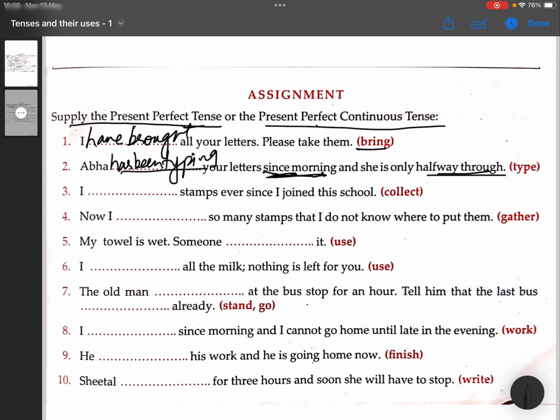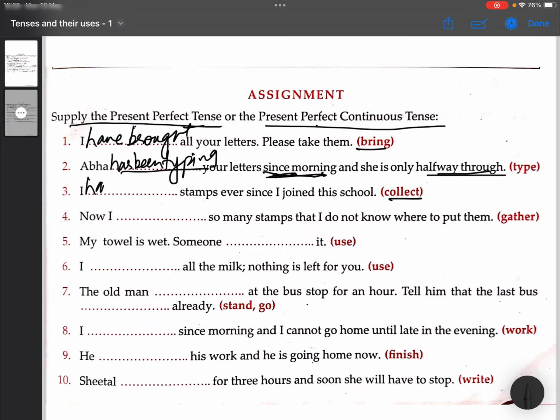Therefore, we have written present perfect continuous tense. That is, it started somewhere in the past, but it is still going on. So, it is present perfect continuous. I dash stamps ever since I joined this school. Now, ever since I joined this school, that means I started collecting stamps in the past, and still this action is going on. So, therefore, it is going to be present perfect continuous.